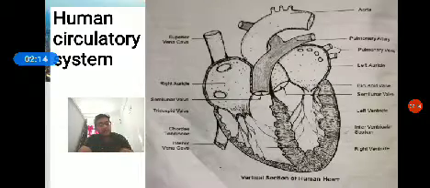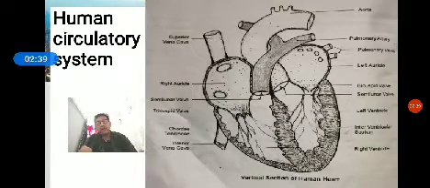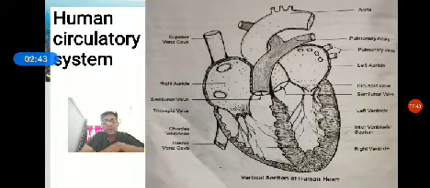When it comes to the human circulatory system, William Harvey showed the circulation of blood in man. The human heart is situated towards the left side of the chest cavity, protected behind the rib cage. The size of the heart is about our closed left fist, it weighs about 340 grams, and the color of the heart is dark red.